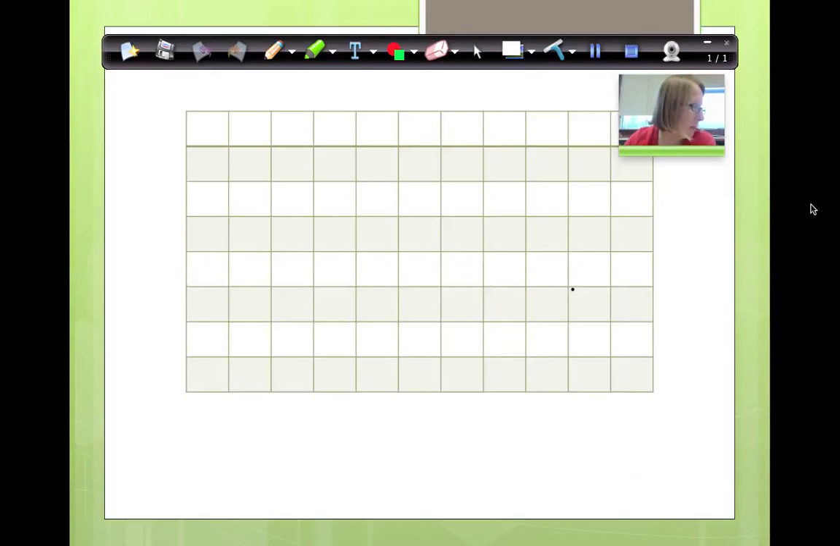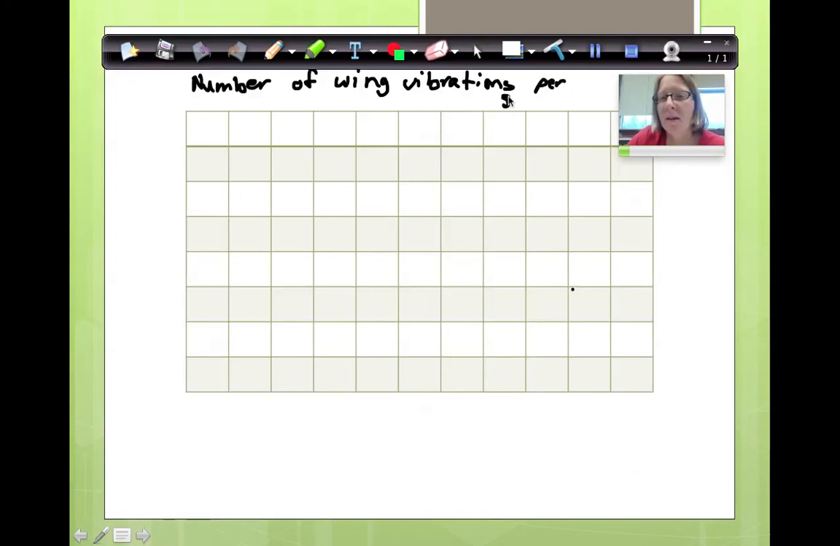Now, we need to fill in our items. What do we need? Well, we do not have a title. Let's start with a title. What are we writing? What are we going to show the graph about? We're going to show the number of wing vibrations per second. Okay, there's our title. Now, what insects are we using?